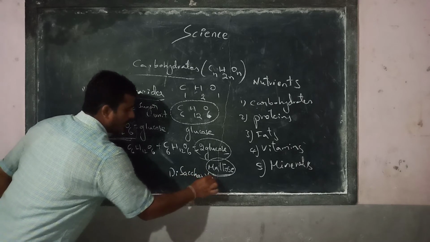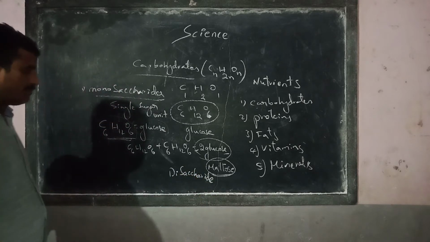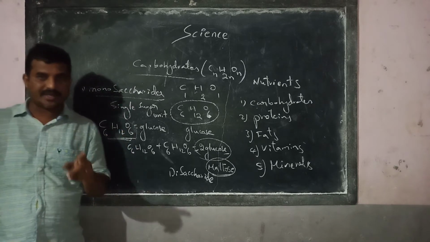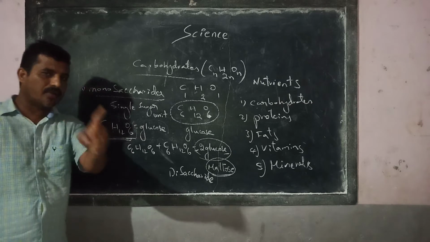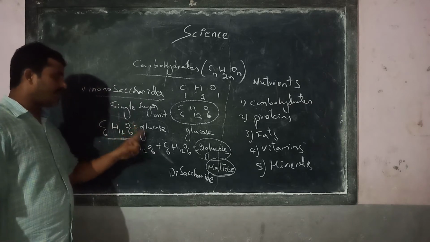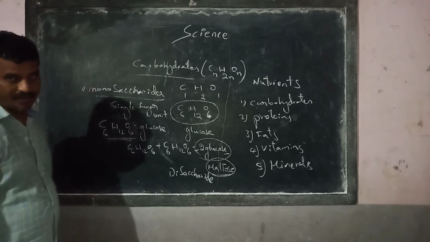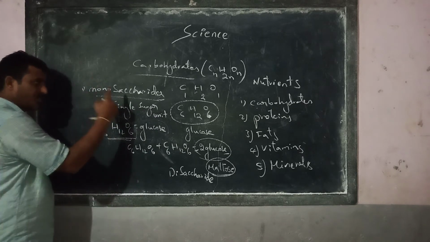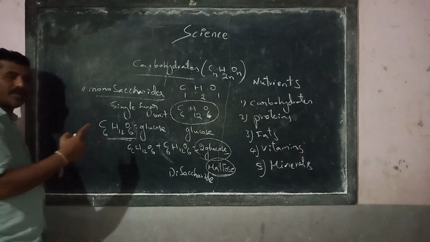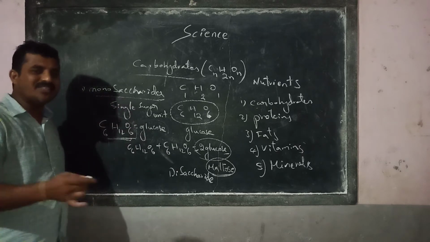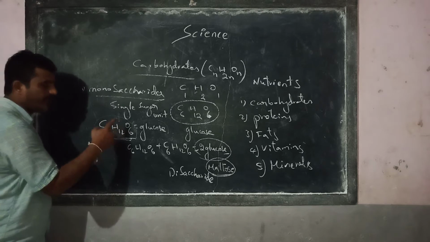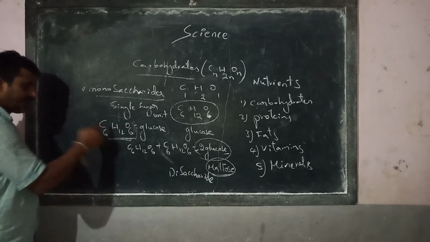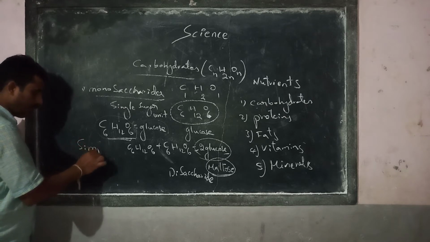Which is said to be disaccharide. See the difference. Glucose is made of one sugar unit, a single sugar unit, one molecule of glucose, then it is said to be monosaccharide. Monosaccharide. Saccharide is a word actually taken from Latin, which means sugar. If it is having only one sugar unit, one saccharide, then it is said to be simple